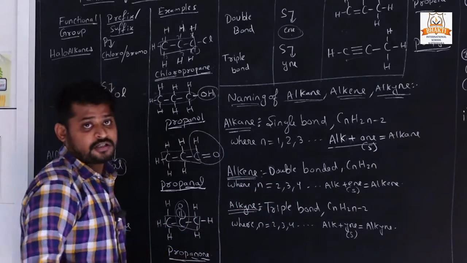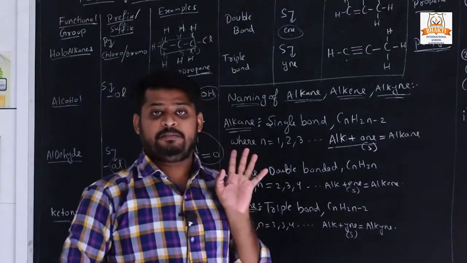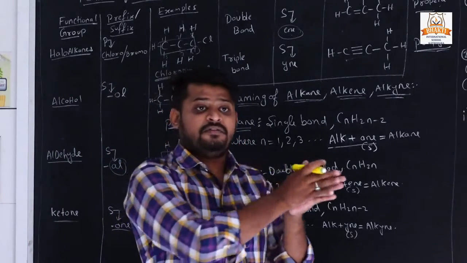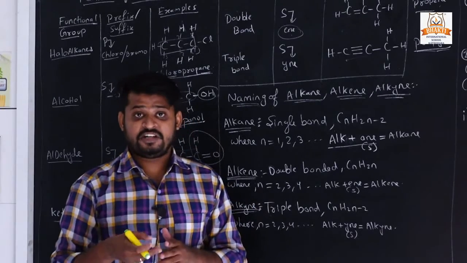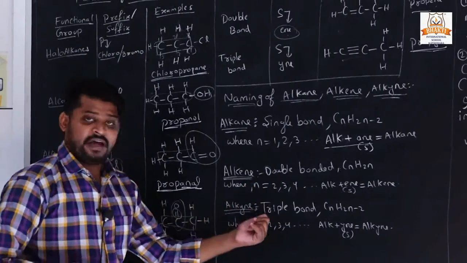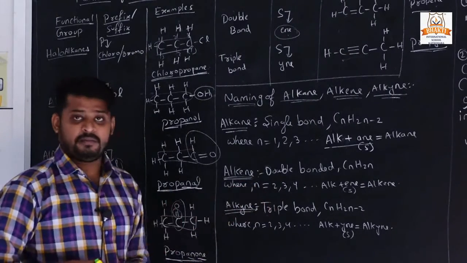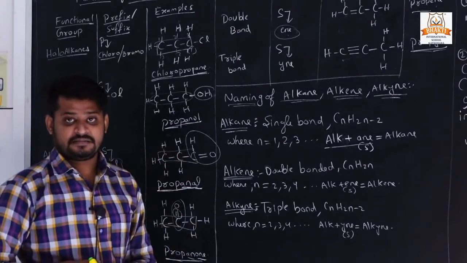Why? Because for making an alkane, if we have only one carbon present, then we make CH4, which is methane. But for making a double bond or a triple bond, a minimum of 2 carbons must be present.